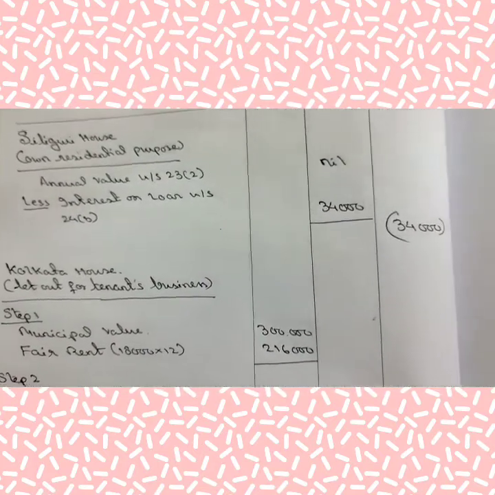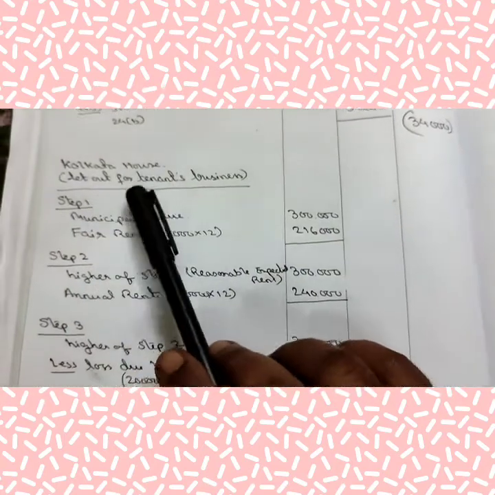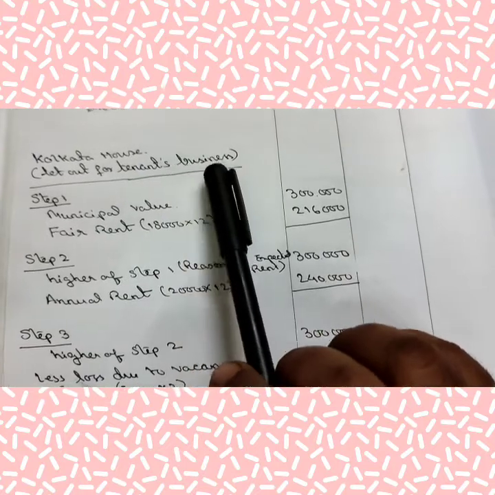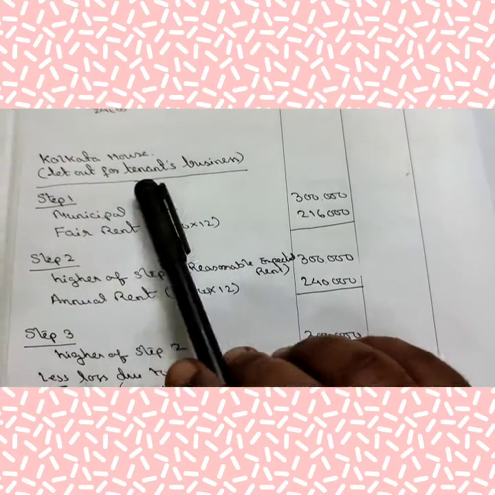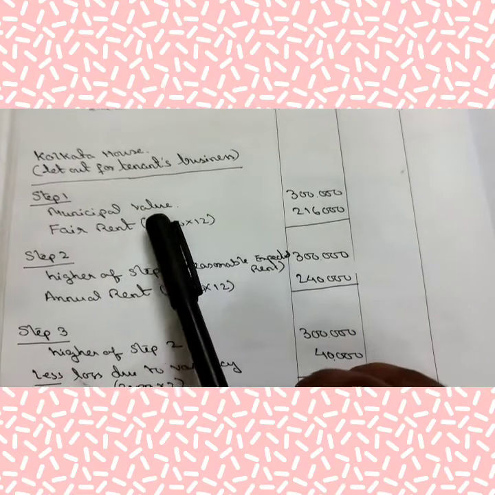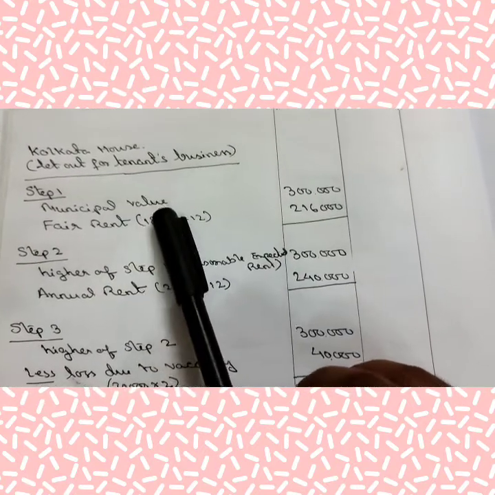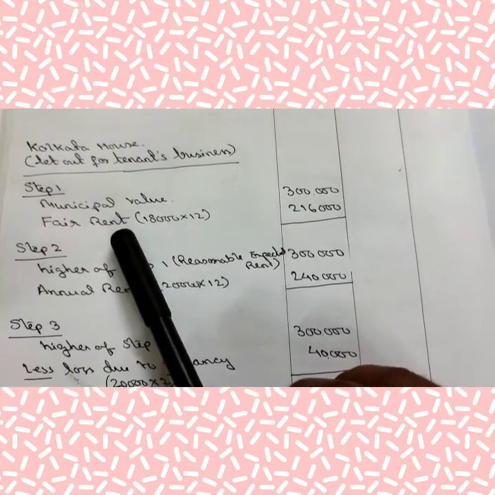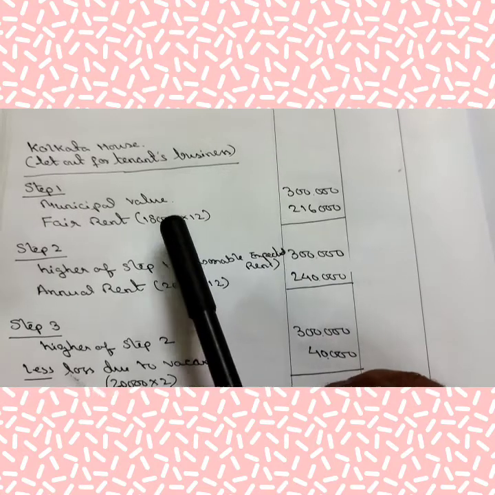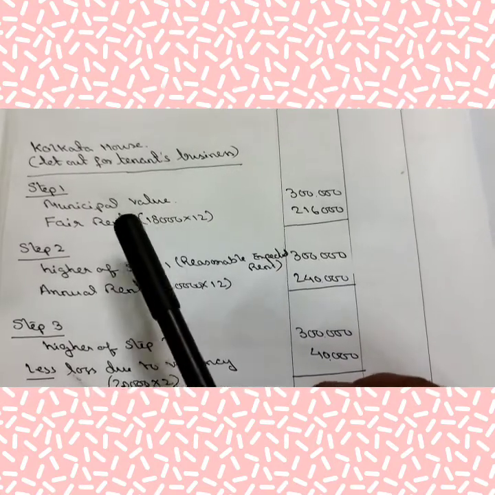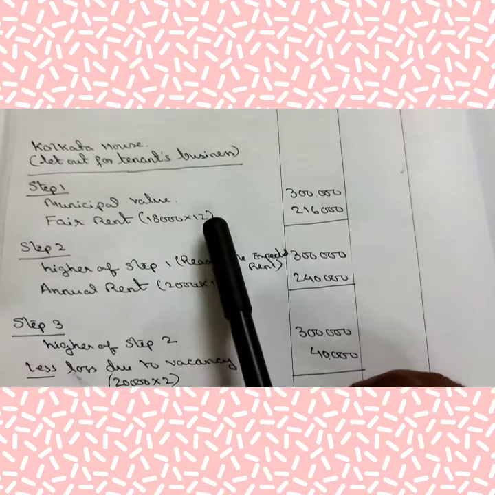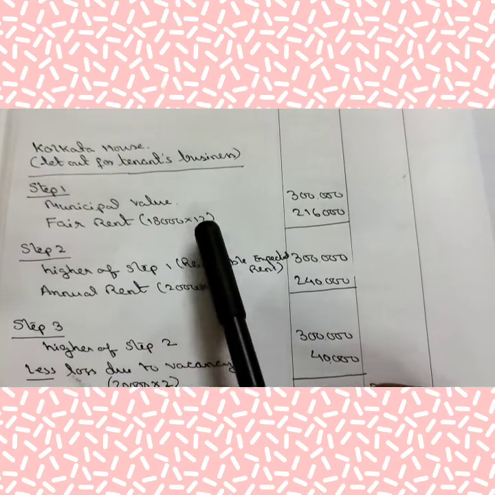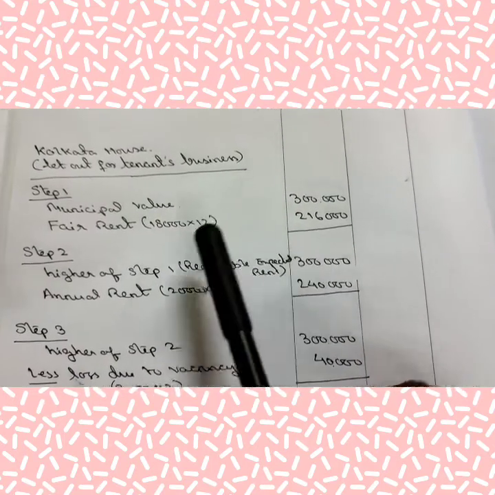That means not income, this is a loss from his first house. Now come to the second house. Second house is Kolkata house, let out for tenants business. This is the nature of occupancy. Now, in case of step 1, first you have to write municipal value. Municipal value is given in the question, that is rupees 3 lakhs. Fair rent given in the question on per month basis is 18,000 per month. So you have to convert it into annual. Fair rent 18,000 into 12, that is 2,16,000.